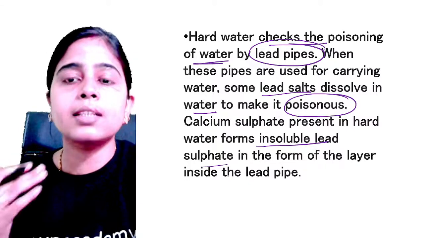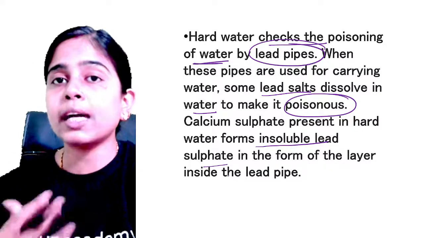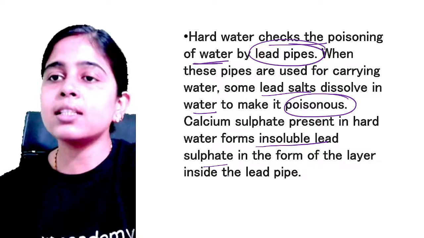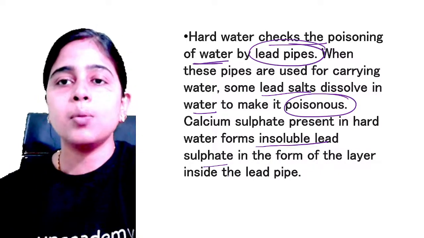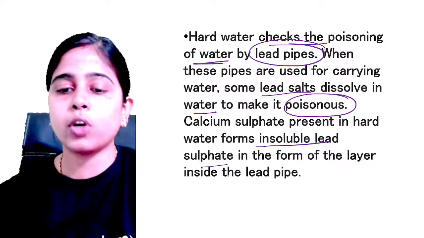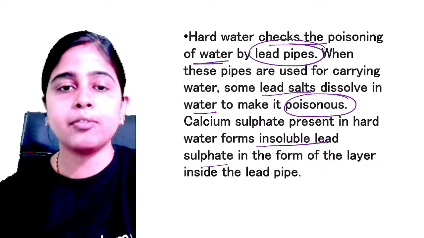That lead sulfate gets deposited inside the lead pipe in the form of a layer, which again prevents the mixing of lead in the water. Okay, and thus it helps in checking the poisoning of water. So this is again a great advantage for your hard water. Clear? So these are the different advantages that we have for hard water.